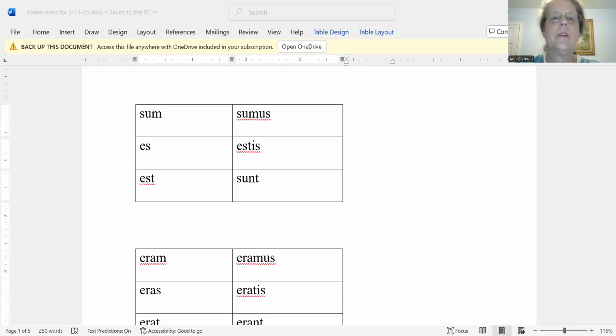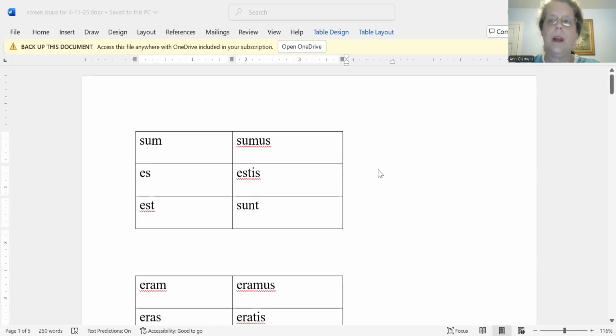So today we're going to talk about verbs and verb tenses. And just as a reminder, we have learned how to conjugate the being verb in 3 tenses. So let's quickly review that. All right, in the present tense, we conjugate the being verb as sum, es, est, sumus, estis, sunt.